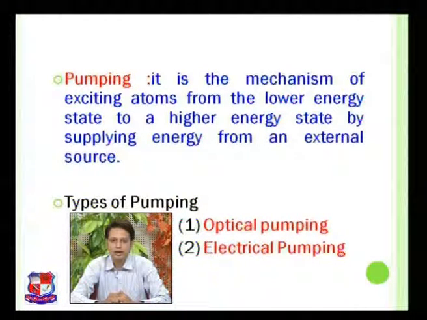Here you can see that there are two types of pumping I have represented. One is electrical pumping and another one is optical pumping. Optical, or if I say opto, that means it is related to light. That means when you apply a light of a particular energy on that particular atom, then through that light in the form of photon, it will absorb the energy and will transit to higher energy state and will achieve population inversion. In the same manner you can use electrical pumping.